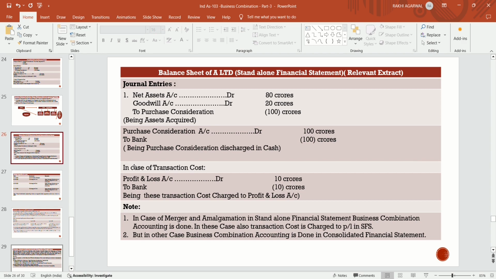And if any transaction cost is incurred at the time of doing the transaction, that transaction cost is to be charged to profit and loss account, that is, P&L account debit by 10 crores to bank account 10 crores. So we apply business combination accounting in the standalone financial statement in case of merger and amalgamation, but in case of other business combinations, it should be done in the consolidated financial statement.